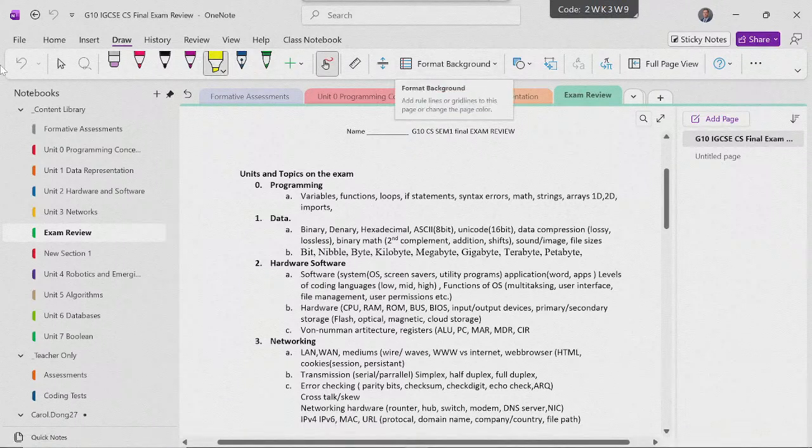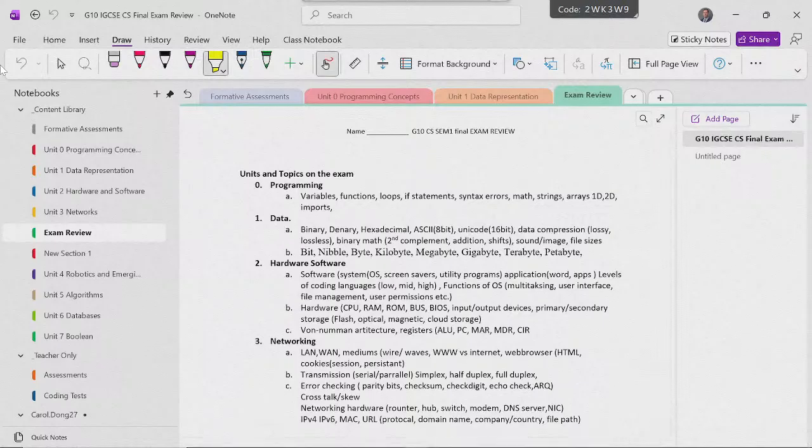How many hours? Computer Science, 1 hour. Oh, it doesn't say. It's an hour and a half, it doesn't say, so you can write it yourself. It's 1.5 hours. Okay? It's 90 minutes for the exam.